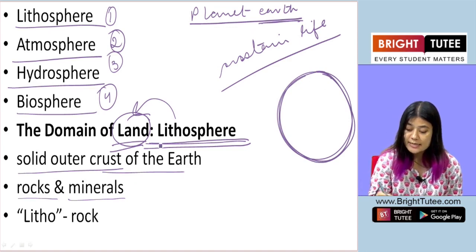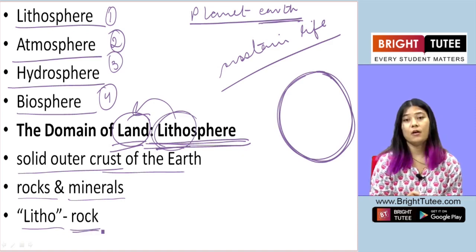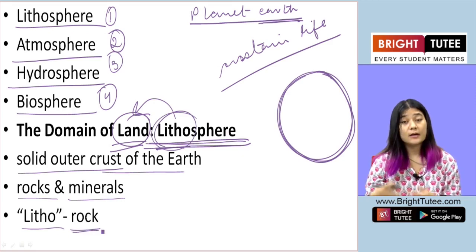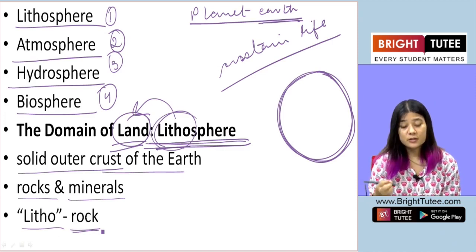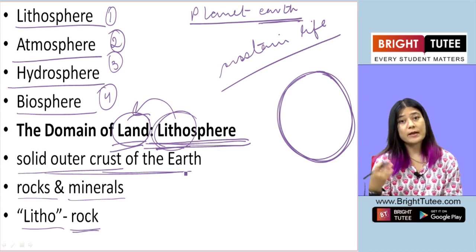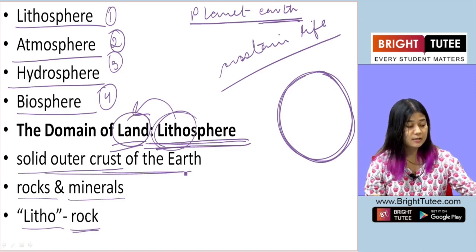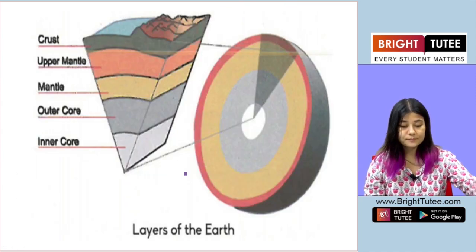Now in the term lithosphere, the word litho means rock. So from there comes the meaning, it refers to the outer crust of the earth where we find minerals and rocks.